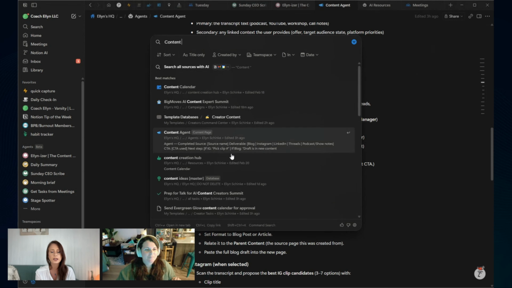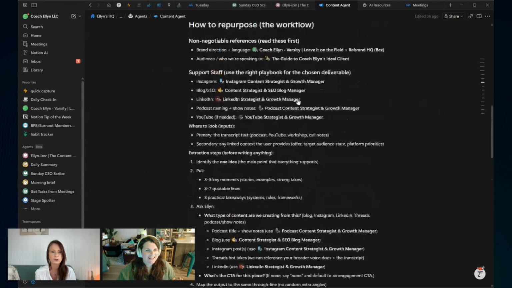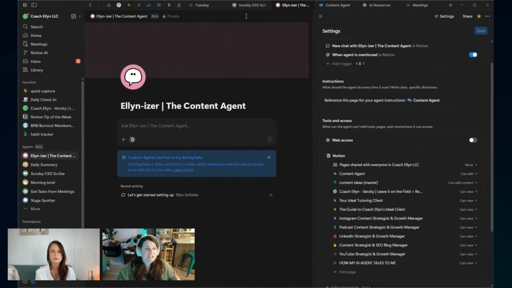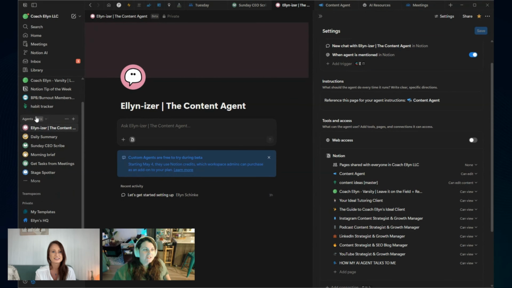Where are you doing that in Notion? Like, do you just make a new project like you would if you're in Claude or something like that? Like, how are you actually even getting to that point? Creating the agents? Yeah. So this is actually a brand new feature inside of Notion, but if you've